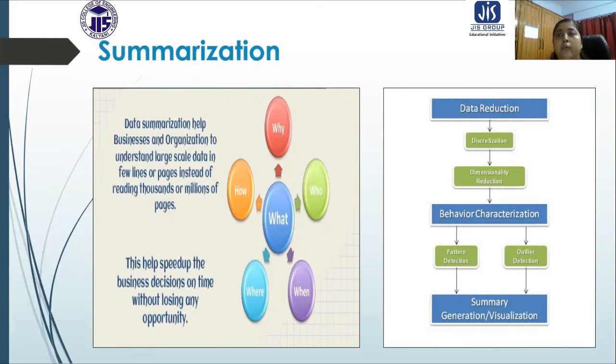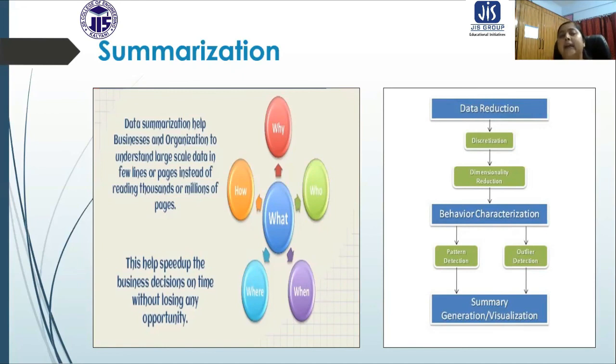When they want to study a particular thing, basically they know what it is. But then they want to know why it is, who is performing it, when that event can occur, where that event can occur, and how that event can occur.